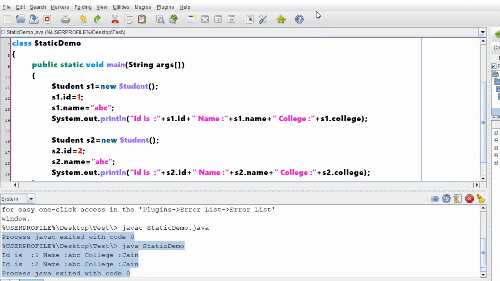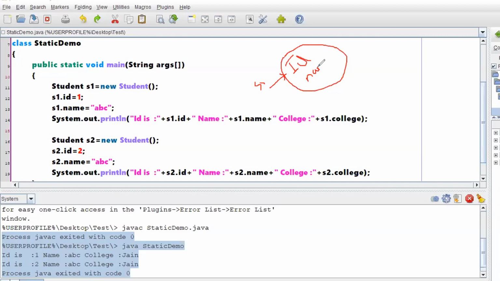I have drawn a diagram showing that if you are creating an object, there is some circle, and this particular circle, with respect to our program, might be something like S1, student 1. Once you say Student S1 equals new Student, that means you are creating an object, right? When you create an object, you will have one copy of all the instance variables. So what are the instance variables here? First instance variable is ID, and the second is name, right?